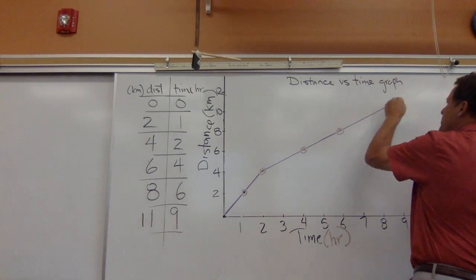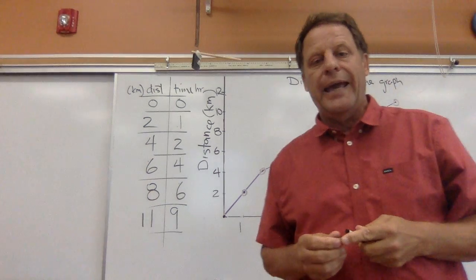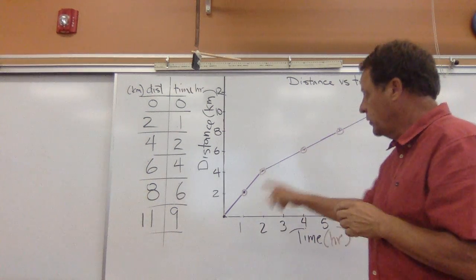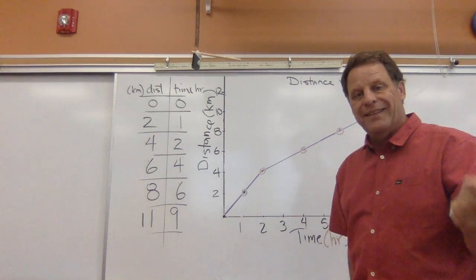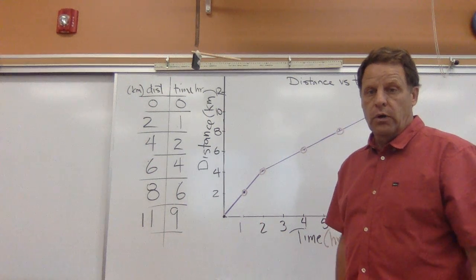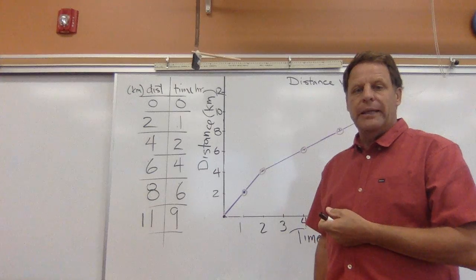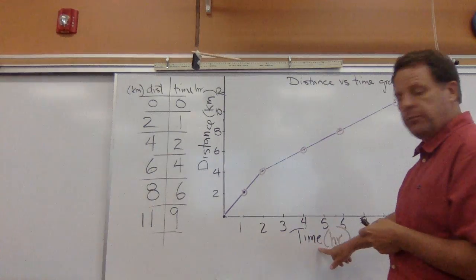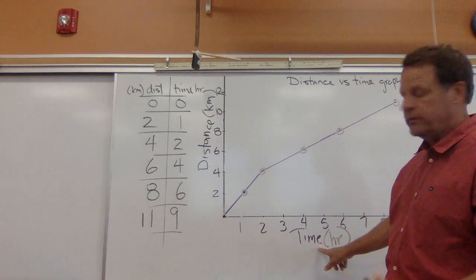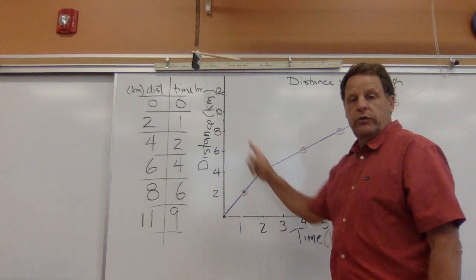And this right here is going to be a line graph, because we're connecting all the points, which makes it different than a bar graph. Okay, so now the L in SULTAN is going to be labeling. So we labeled distance and we labeled time. We labeled our axes, and then we also had the units.